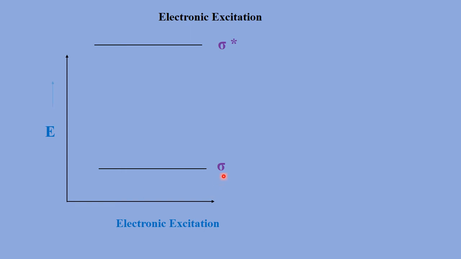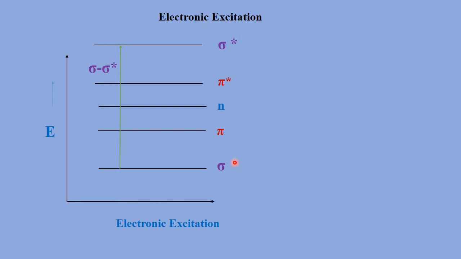So electronic excitations, let's see the energy levels and its energy. The first molecular orbital is a sigma bonding molecular orbital, and sigma star is its anti-bonding molecular orbital. The next, higher energy orbital is pi, and its anti-bonding molecular orbital is pi star. The next orbital is non-bonding orbitals.